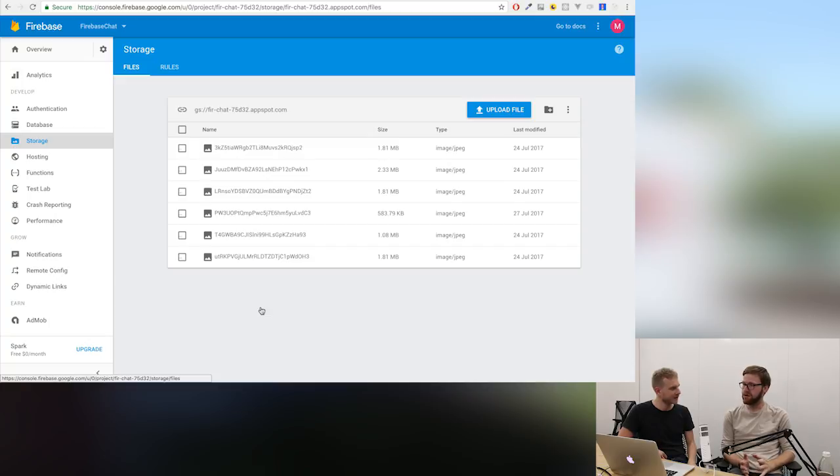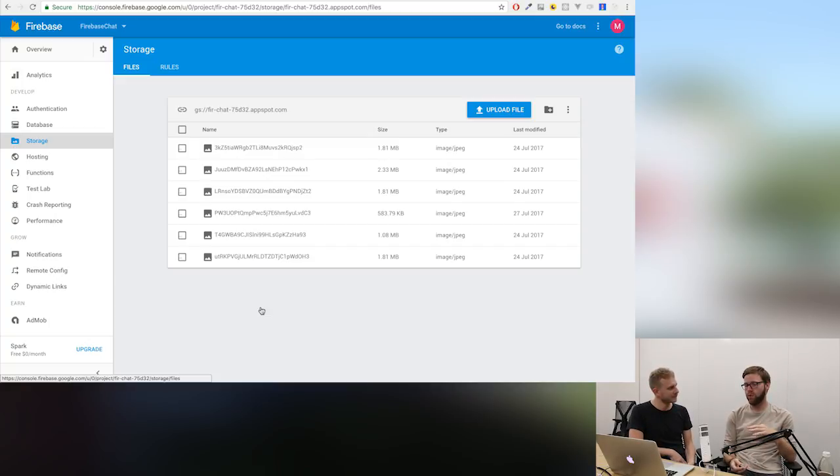Traditionally, file uploading is one of those things that seems super simple. You're like, oh, just take binary data and that's it. But it's super complicated. If you're dealing with mobile networks where people have flaky connections, the likelihood your data is going to get messed up is super high. So there's so many concerns that come with uploading things. And even once you get it uploaded, there's security to think about. What did they just upload to my server? Is this actually an image or is it some malicious binary? You don't know. So storage takes care of a lot of that.